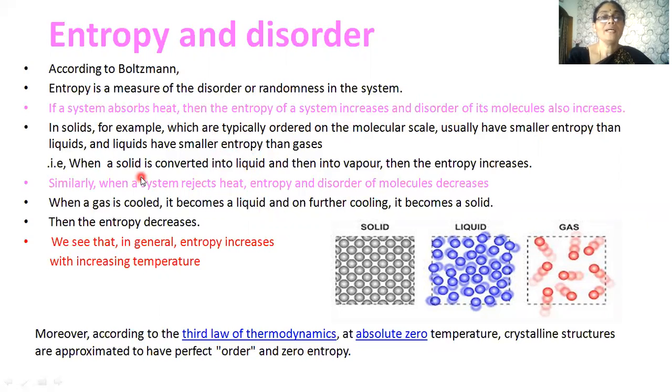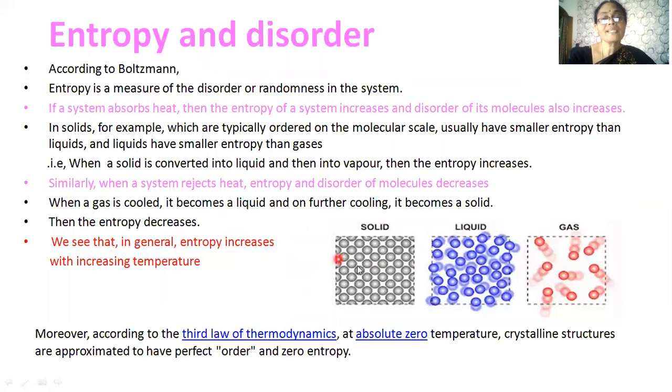For example, let us consider the three states of matter: solid state, liquid state, and gaseous state. We know that in solids, all the molecules are aligned, whereas in liquids there is somewhat disorderness, and in gases, the disorderness increases. The molecules are free to move.